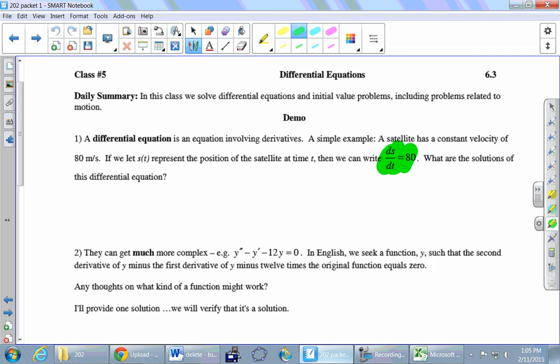Okay, let's pause right there. So that right there is our very first differential equation. It's just an equation that involves derivatives. Alex.